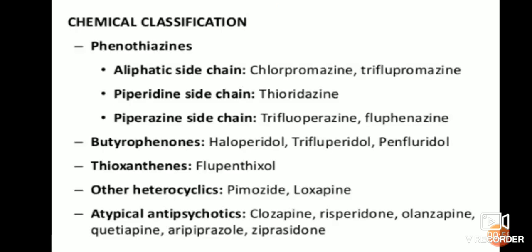Let's come to the classification of antipsychotic drugs. Based on structure, there are phenothiazine structures, butyrophenones, thioxanthenes, other heterocyclic compounds, and atypical antipsychotic drugs. First, the phenothiazines. They are divided into three types: aliphatic side chain, piperidine side chain, and piperazine side chain. In the aliphatic side chain, chlorpromazine, triflupromazine; piperidine side chain, thioridazine; piperazine side chain, trifluoperazine,